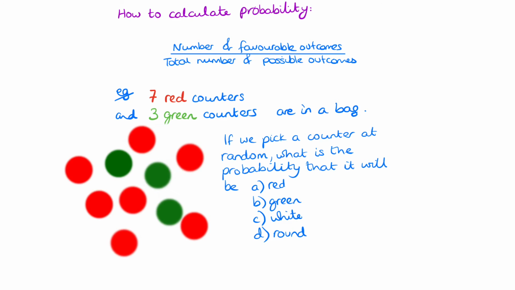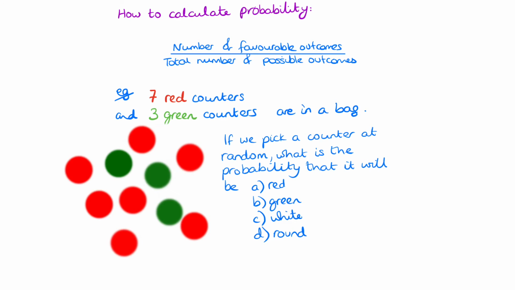So, for example, if we look at these counters that we've got here, we've got 7 red counters, count them. So we've got 1, 2, 3, 4, 5, 6, 7. And we've got 3 green counters, 1, 2, 3. Okay, so if these counters were all in a bag where you couldn't see them, if we pick a counter at random, what's the probability that it will be A, red?